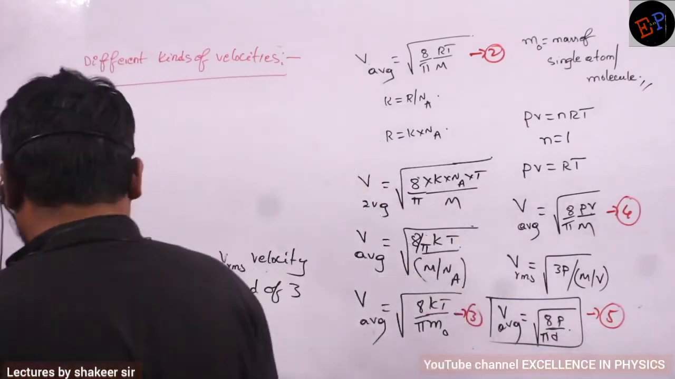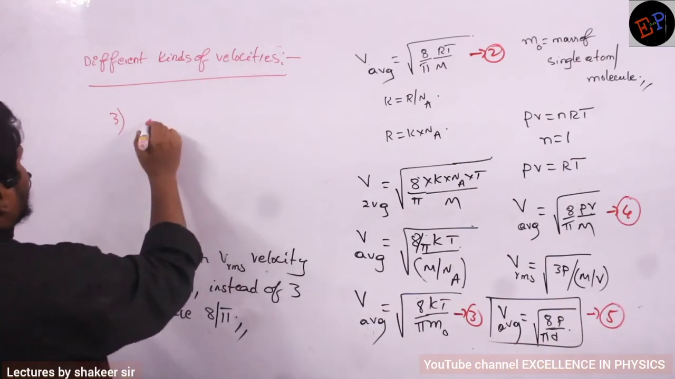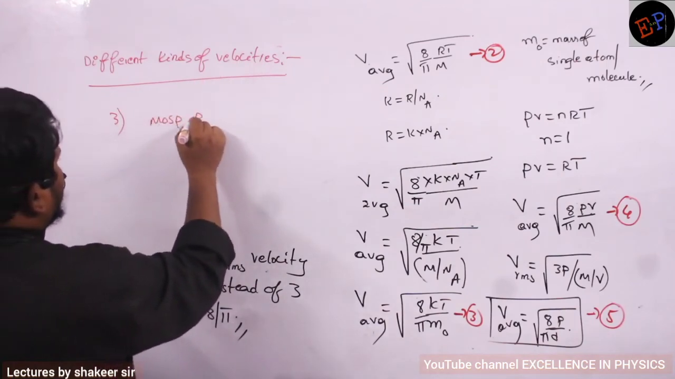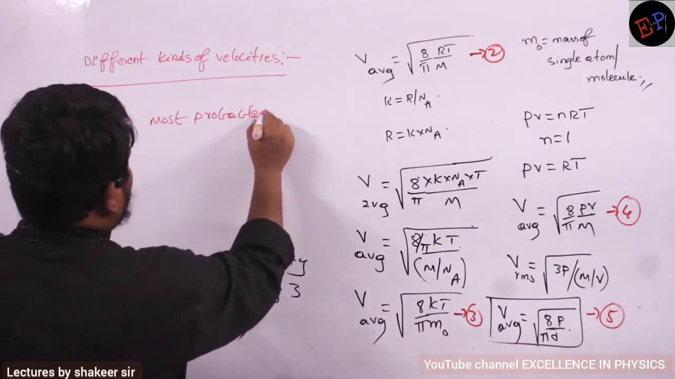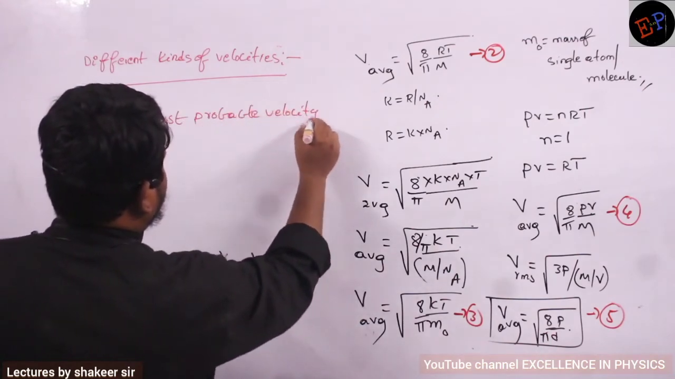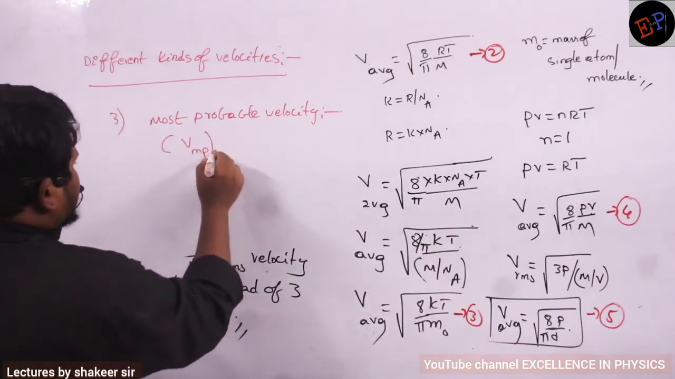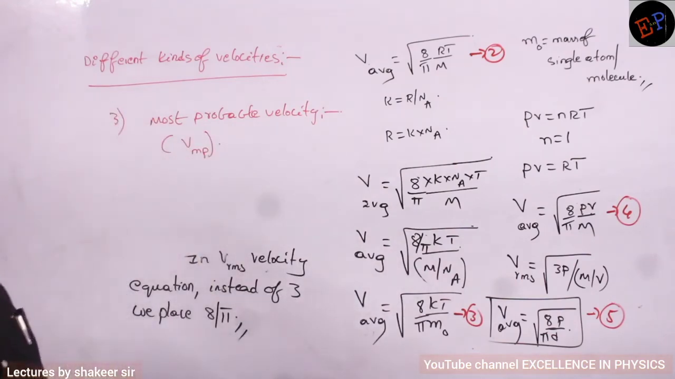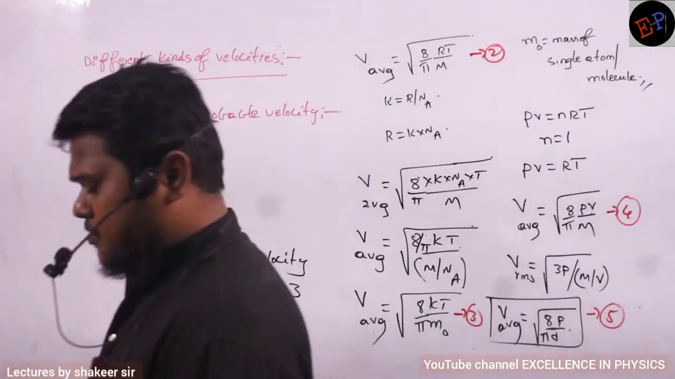What is the name of the third kind of velocity? The third kind of velocity is called most probable velocity. It is represented by VMP. MP means most probable velocity. It means the velocity which is maximum present in the case of gas molecules.